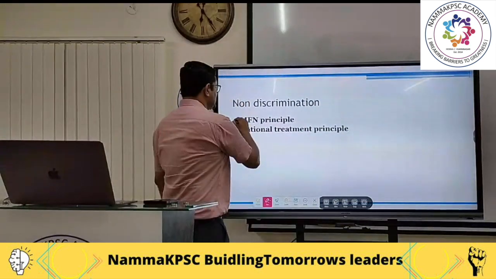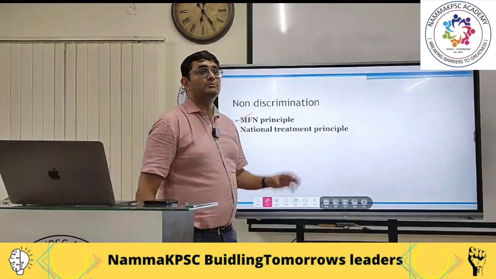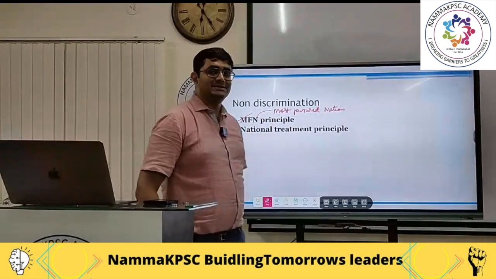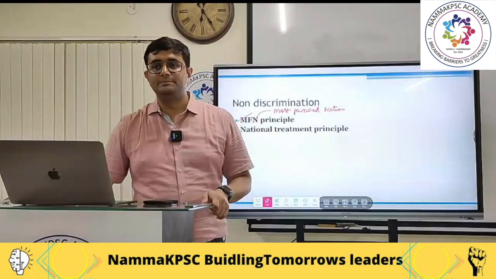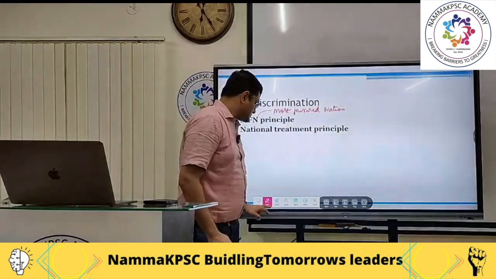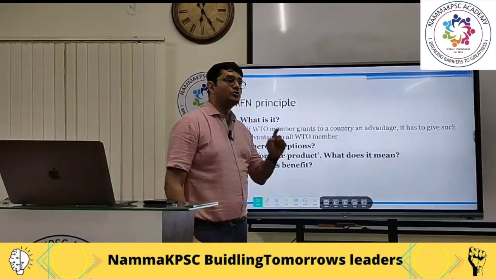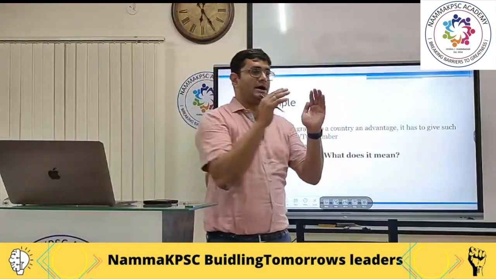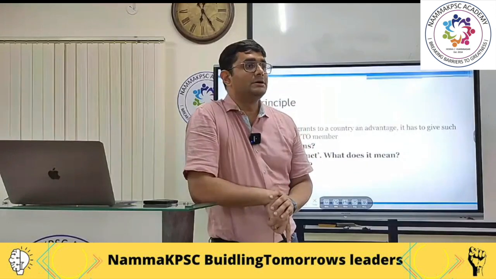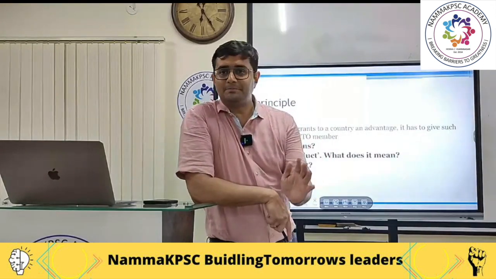The first one is the MFN principle, that is, the most favored nation principle. The other one is the national treatment principle. Let's try to understand these two one by one. The first one is most favored nation treatment. It is very simple. What does it mean?